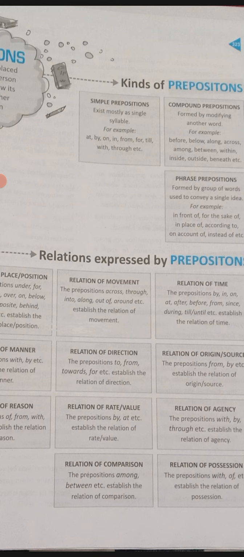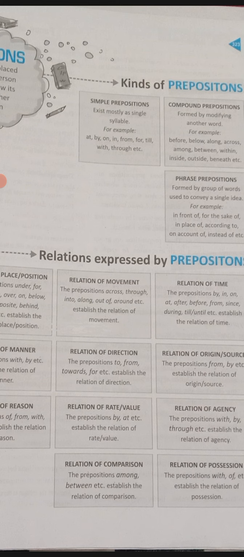in. Compound prepositions are prepositions where two words are connected or modified with another word, like before, below, be and low, two words. Along, across, among, between, within, inside. These are all examples of compound prepositions. In science also you have heard this term compound. Compound means it consists of two things.